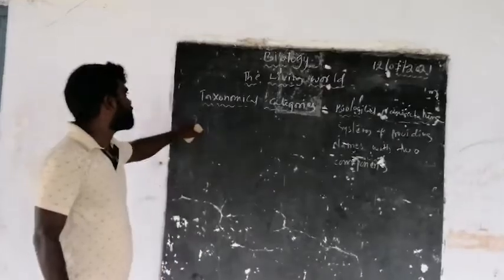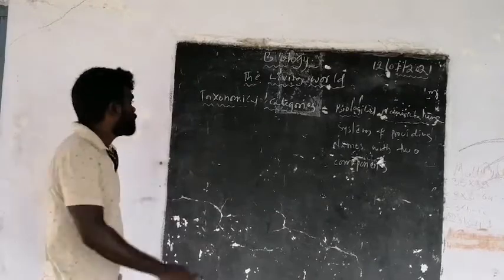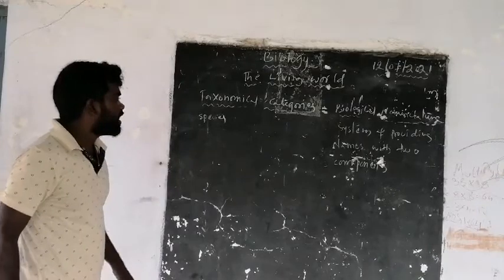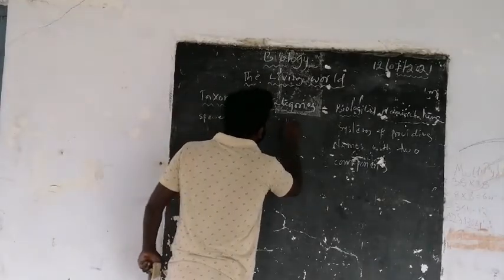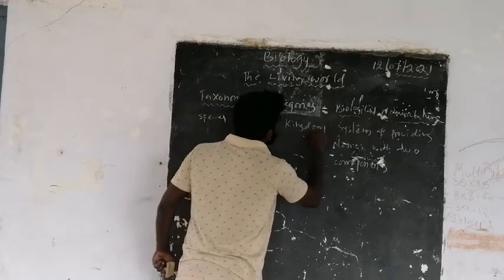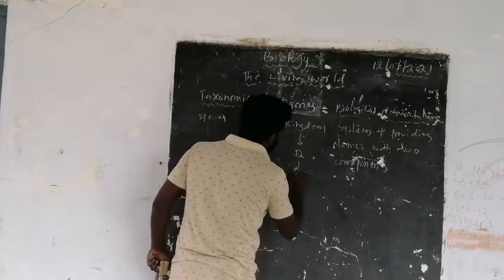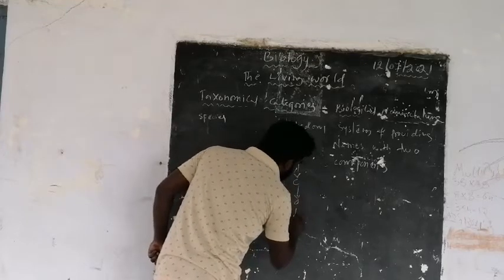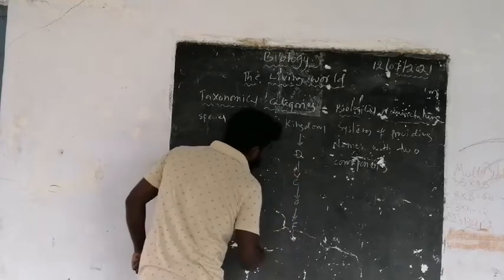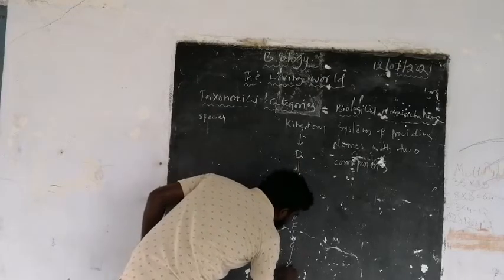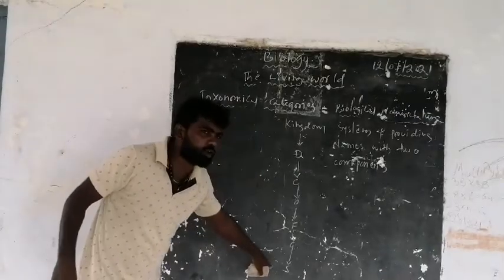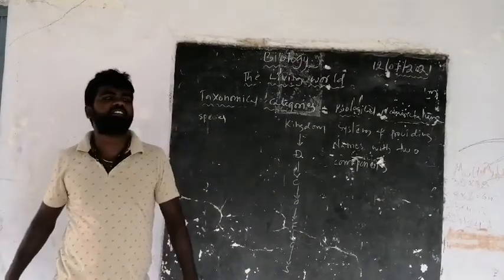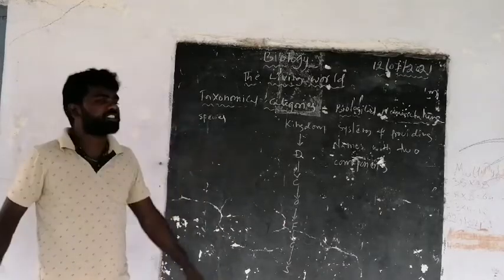The lowest category of the taxonomical categories is species, and the highest category is kingdom. In descending order: kingdom, division, class, order, family, genus, and species. Species is the lowest category, and kingdom is the highest category of this taxonomical hierarchy.